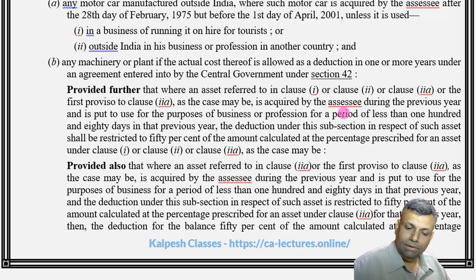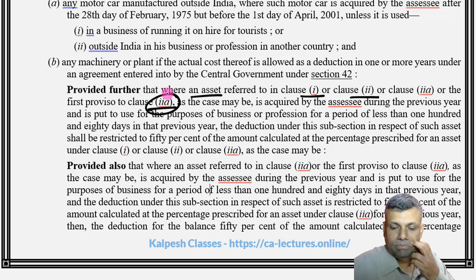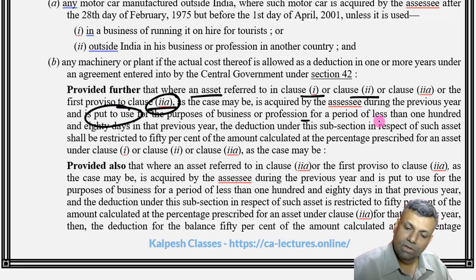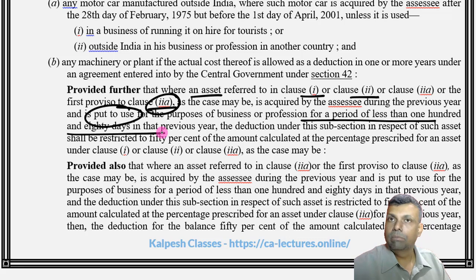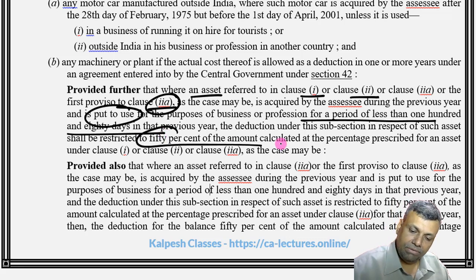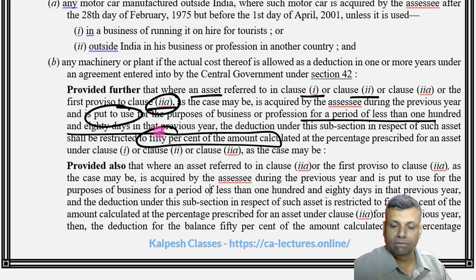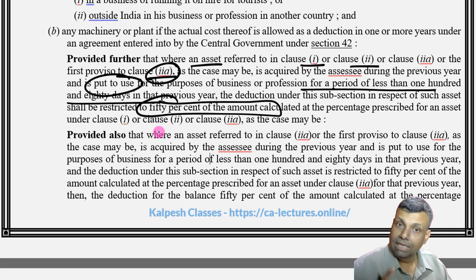Where any asset referred to in clause 2A, which is your additional depreciation, is put to use for a period less than 180 number of days, then you will get 50% of the amount calculated, which I call half the rate of depreciation. So your half rate concept, the 180 number of days test, is applicable to normal depreciation, and it is applicable even to the additional depreciation.